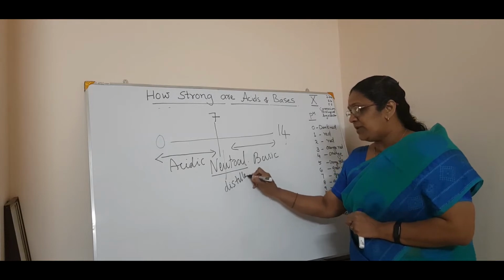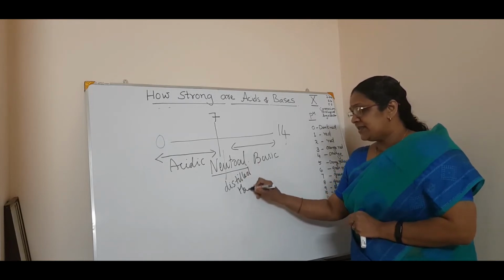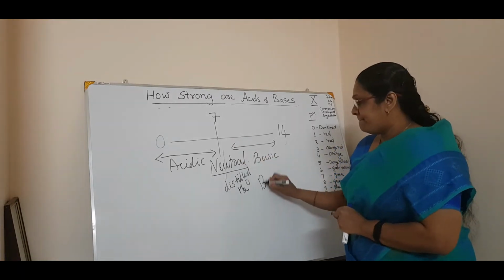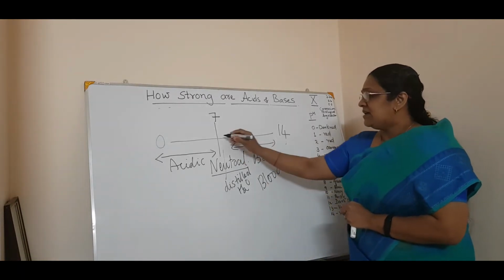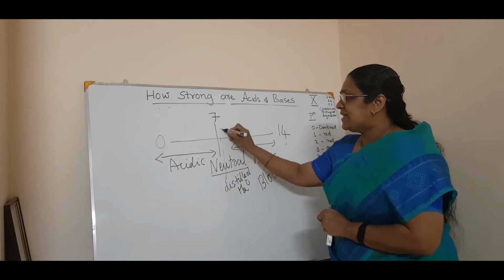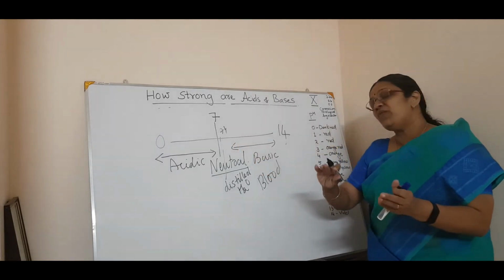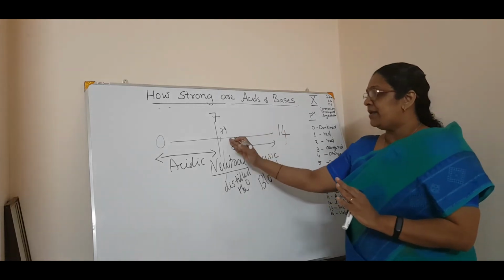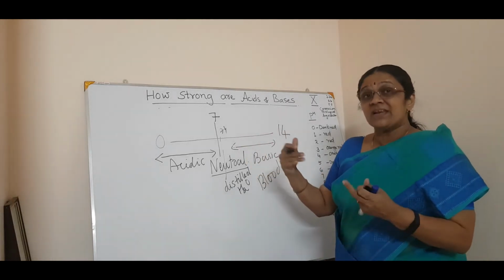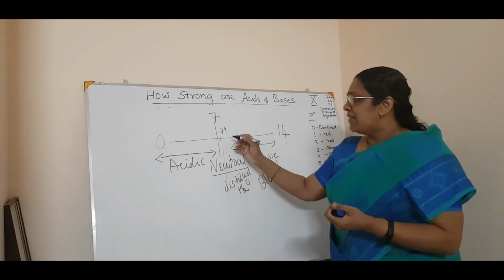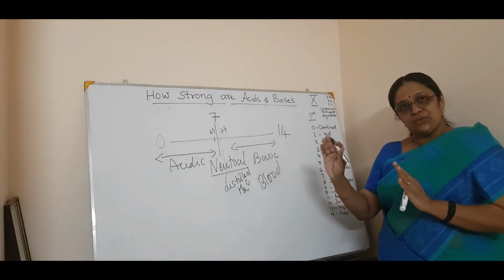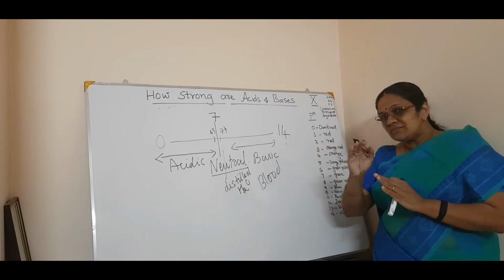Distilled water has no ions in it, the ions are taken away. So that is 7. Then our blood is nearly alkaline, at 7.4, moving a little bit to the alkaline side. Then the mineral water you get from the shop is a little bit acidic, like 6.9 or so, just neutral but toward the acidic side.